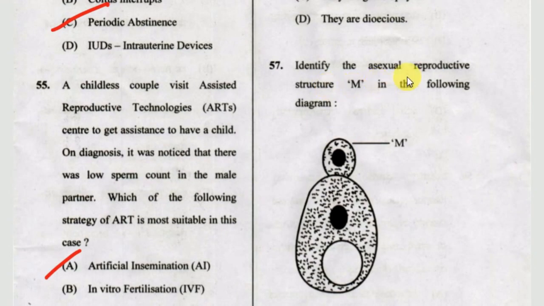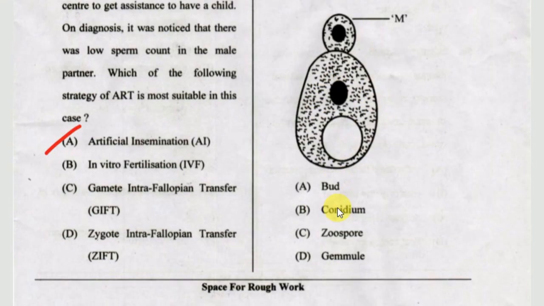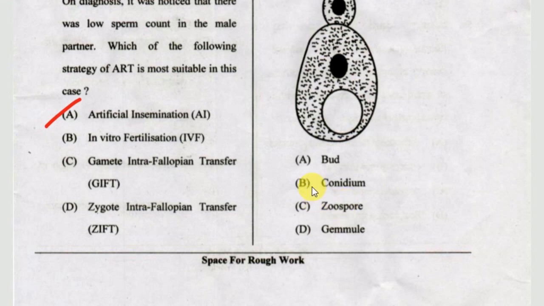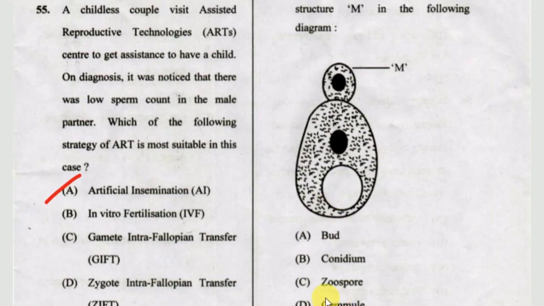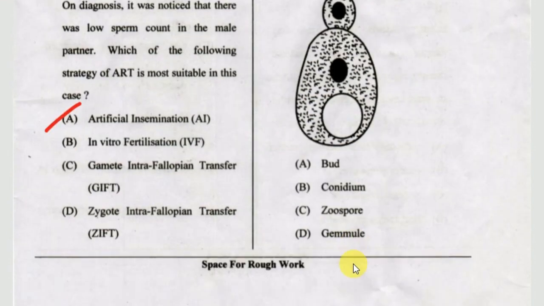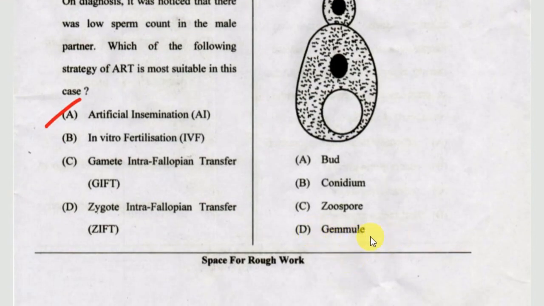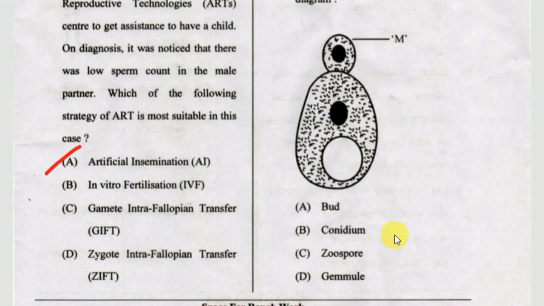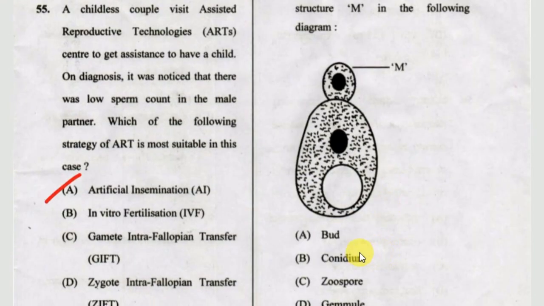Next, identify the asexual reproductive structure M in the following diagram. Option A, bud. Option B, conidium. Option C, zoospore. Option D, gemmule. Okay, the correct answer is option A, bud.